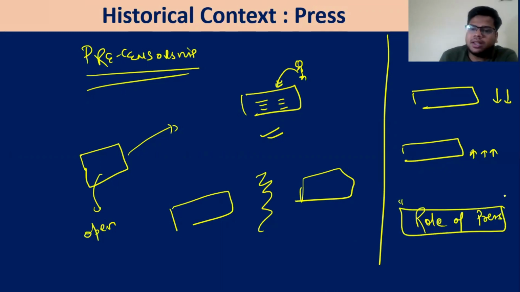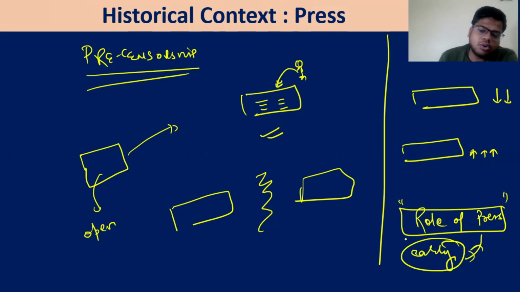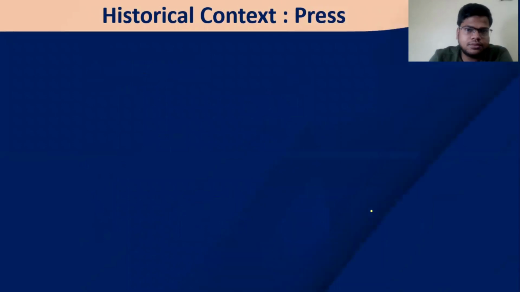Role of the press and the role of the early nationalists. What are the different roles that have been played out by the press, and how has it been a very good tool in the hands of the early nationalists to get their message to the masses? The press was a very, very important tool in that regard.